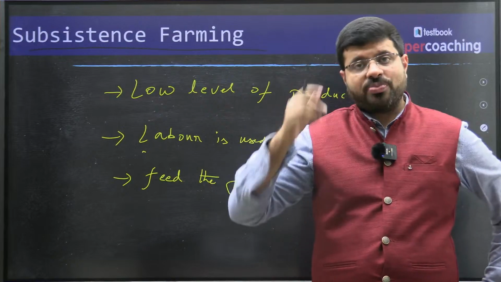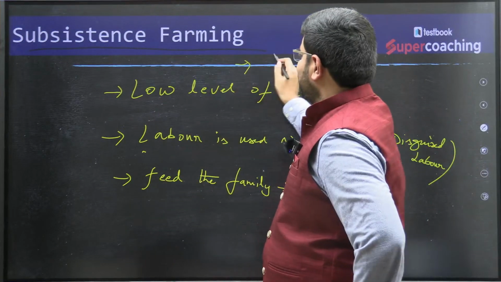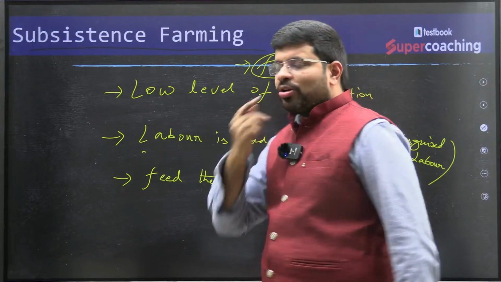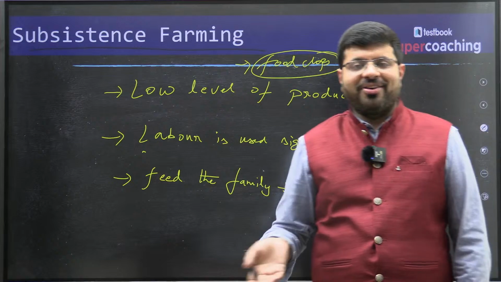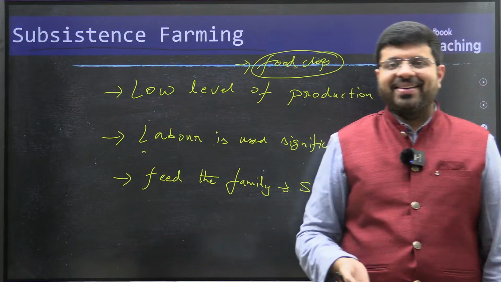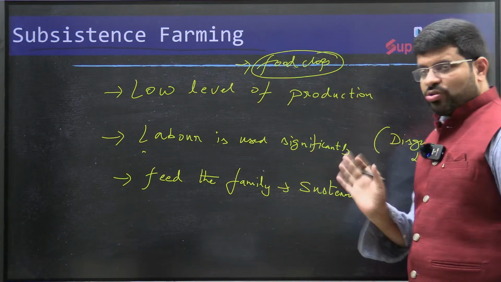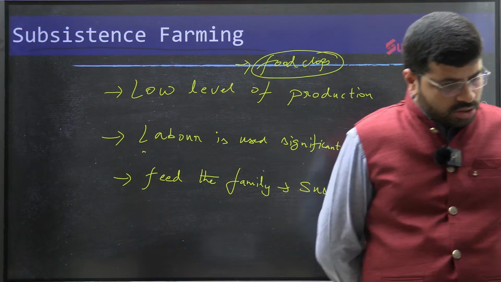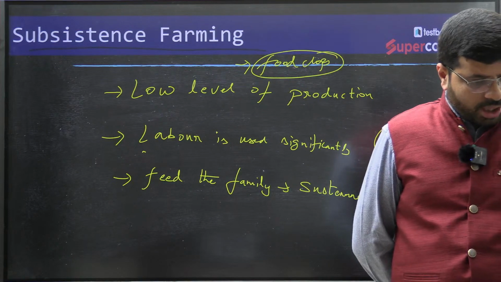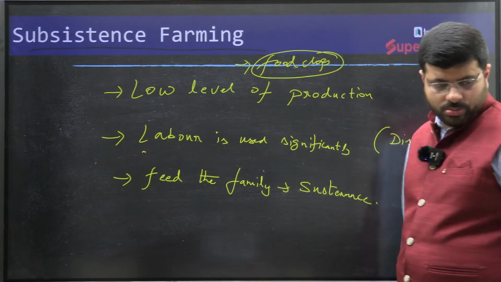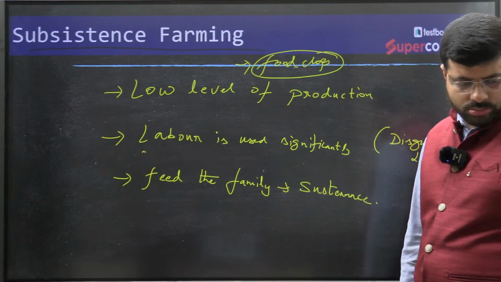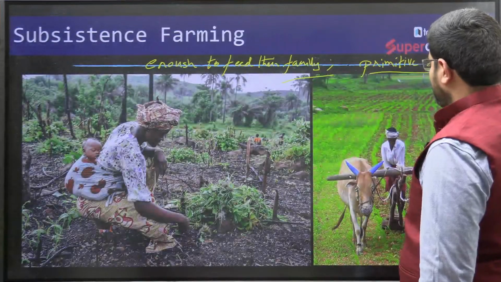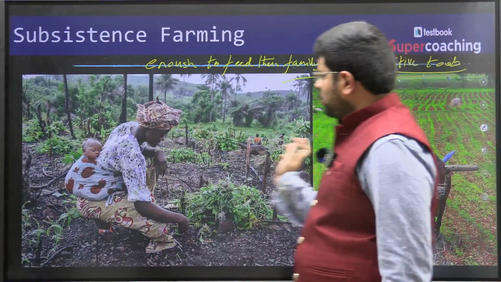Now, which kind of crops are grown? Usually the food crops, right? That's the simple thing. Which kind of crops do you grow here? Food crops. You don't grow a crop like tobacco here for subsistence, no? So that is the kind of thing you need to understand. Most of the crops grown in this variety are food crops. You can also see primitive, low level of technology.